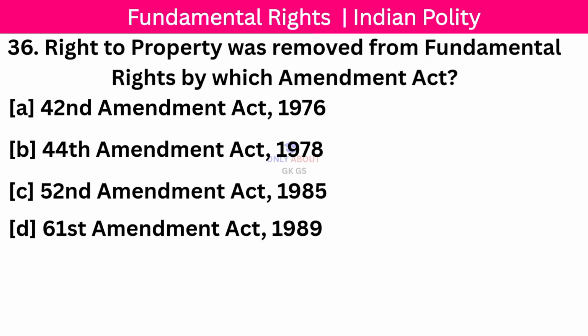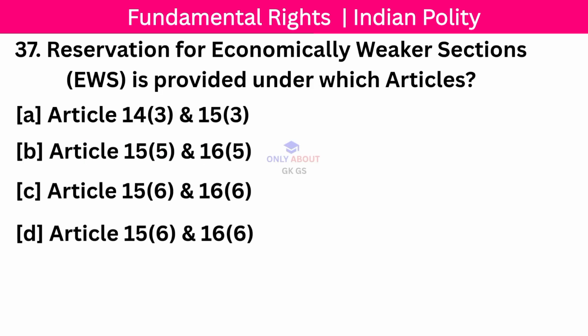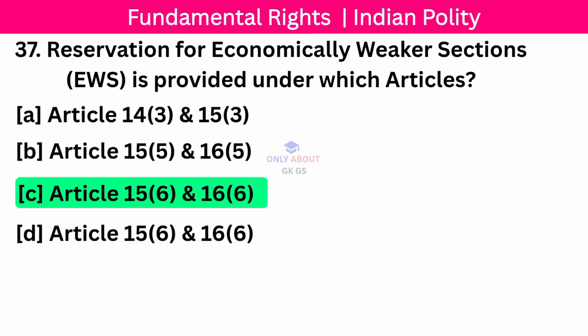Right to property was removed from fundamental rights by which Constitutional Amendment Act? Correct answer, 44th Constitutional Amendment Act 1978. Next question. Reservation for economically weaker sections is provided under which article? Correct answer, Article 15 Clause 6 to Article 16 Clause 6.